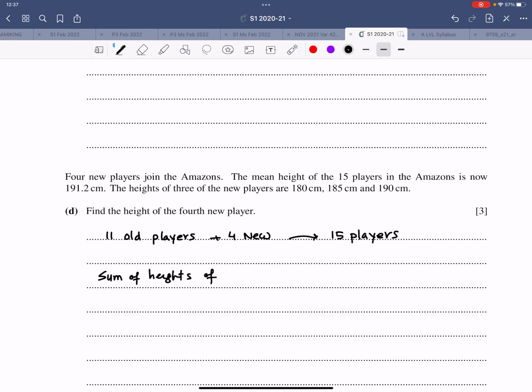How much is that? So that is 15 multiplied with 191.2. Let me do the calculation. So this comes out to be 2868. This is 2868. Sum of height of old 11 players. You just have to add it up. That is sigma x. Let me grab my calculator.